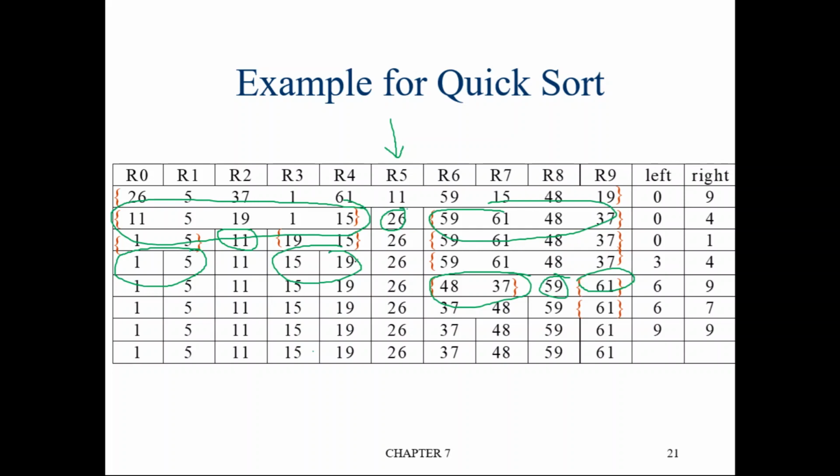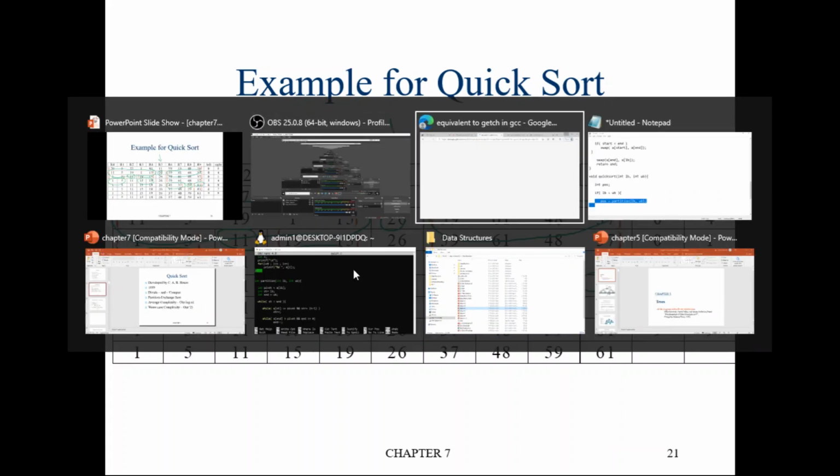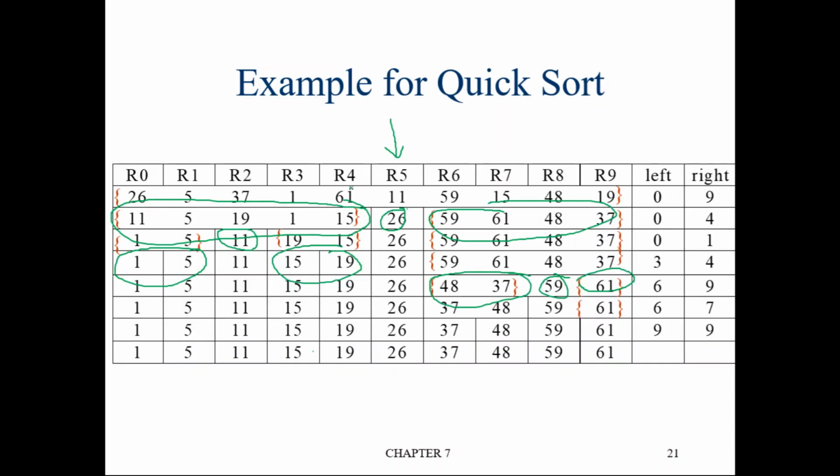So when you call partition for the first time, it will divide the array into two parts. It will ensure that the first pivot element, whatever we initially considered as the pivot element, appears at the right place.